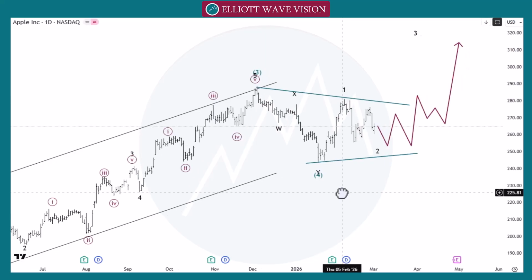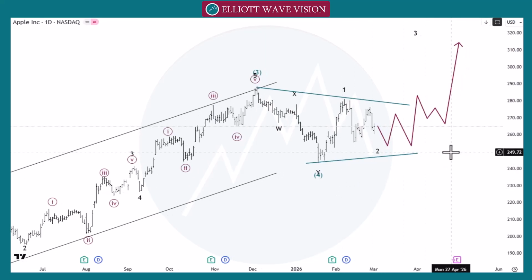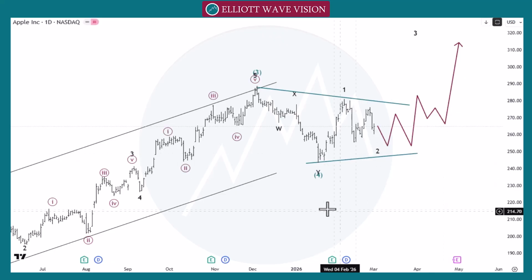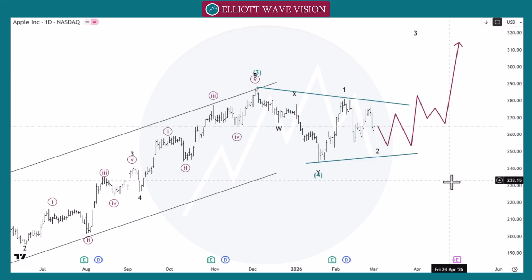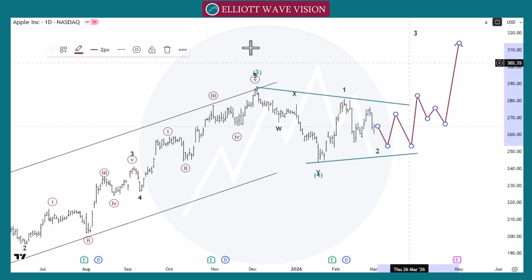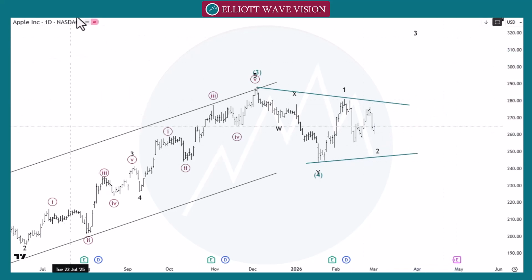If market crosses 250 and gives us a low below this 250, then we will go towards the bearish move as a deep correction or as a double zigzag pattern. But as of now, we are looking for this pattern to complete to go towards the bullish side. So let's check the possibility in the 1 hour time frame.